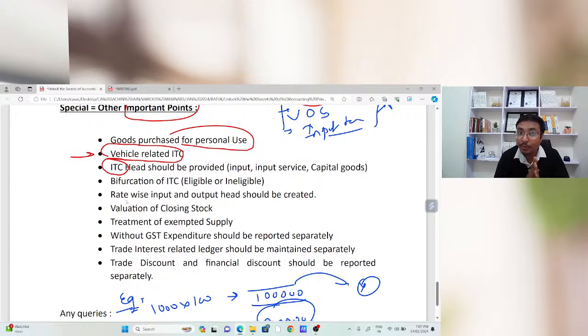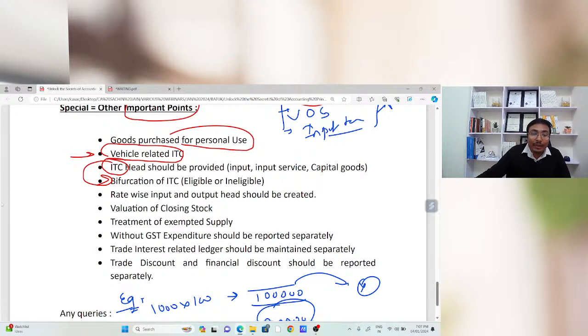So this is my humble request to you. Whenever you book any purchase, you just need to confirm the nature of that purchase: whether it is input service or capital goods, and whether that input tax credit is eligible or ineligible. You need to check the same and transfer it to the respective head, so that the report generated from your accounting software will be perfect, and the data you put in the accounting software will also be perfect.